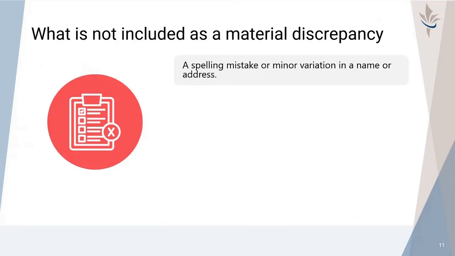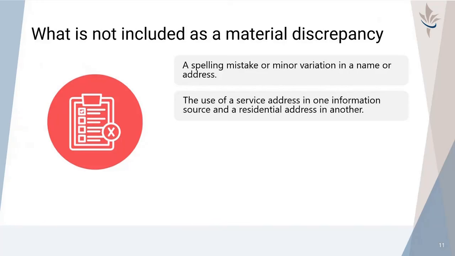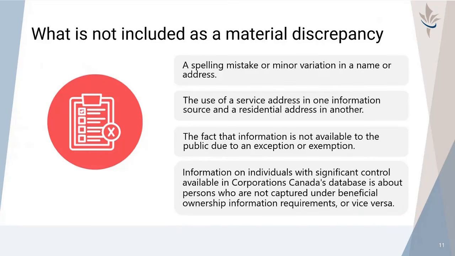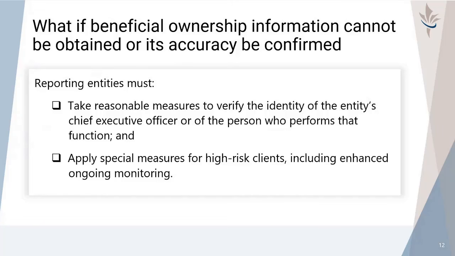Inconsistencies are not considered material discrepancies when it is a spelling mistake or minor variation in a name or address, the use of a service address in one source and a residential address in another, information that is not available to the public due to an exception or exemption. The presence of an exception or exemption is clearly indicated within Corporations Canada's database, or when information on individuals with significant control available in Corporations Canada's database is about persons who are not captured under beneficial ownership information requirements, or vice versa.